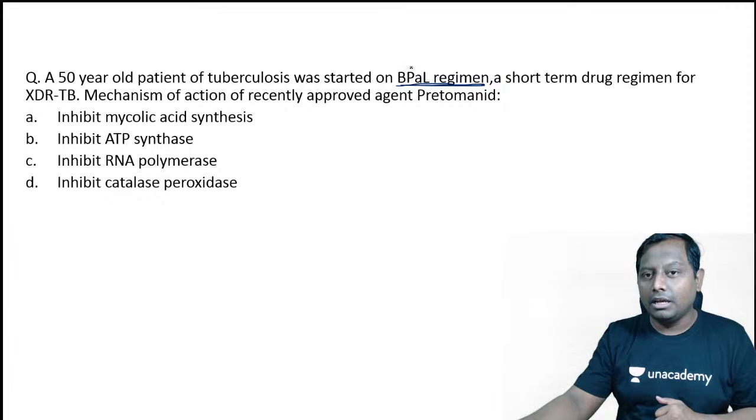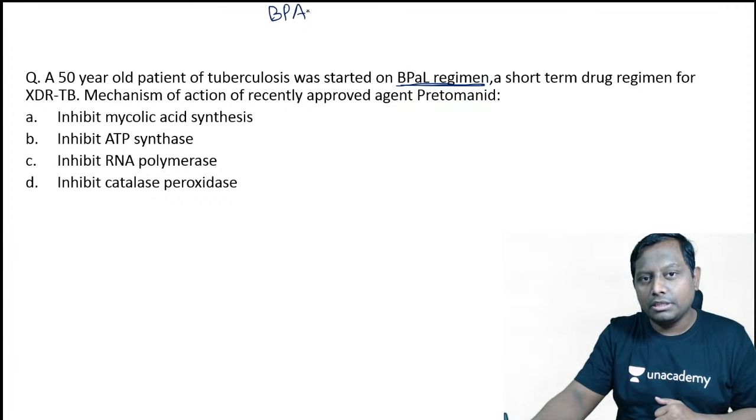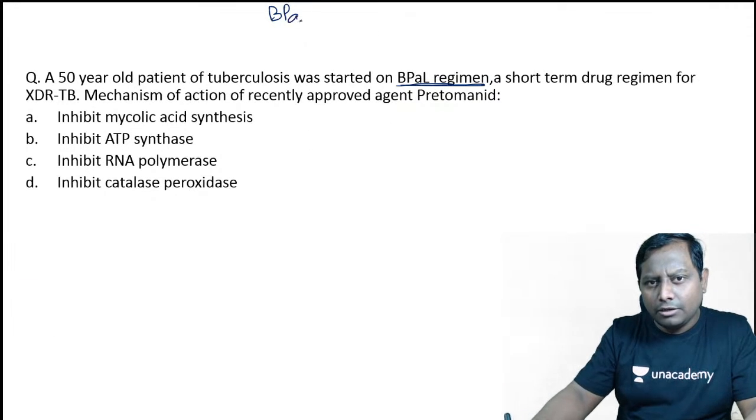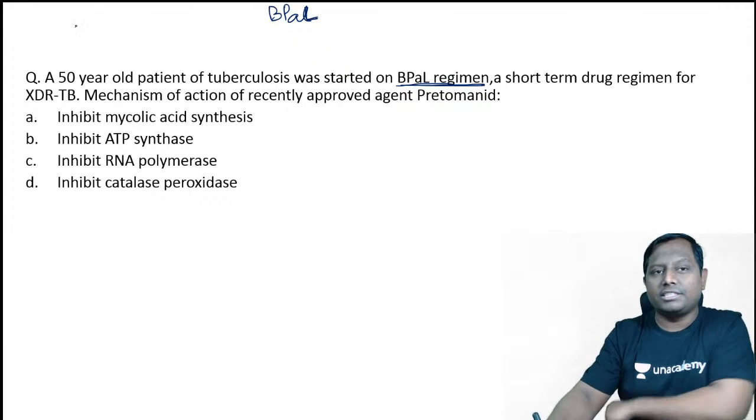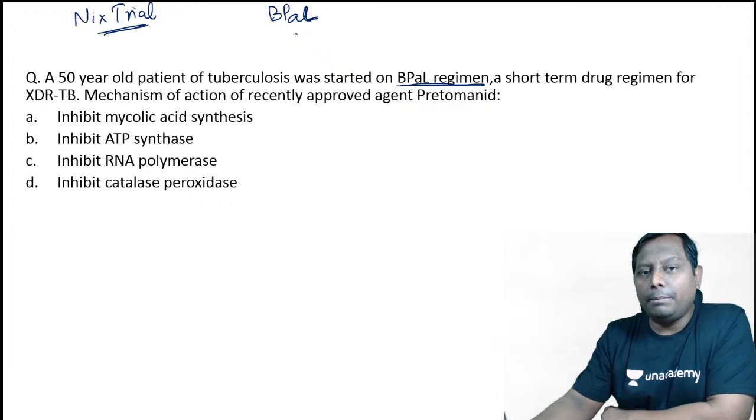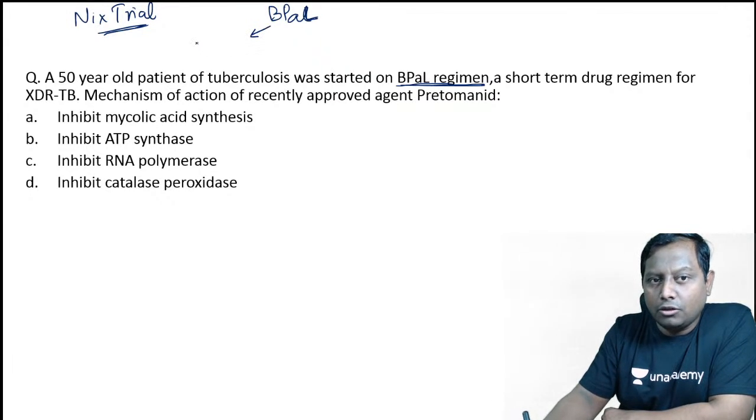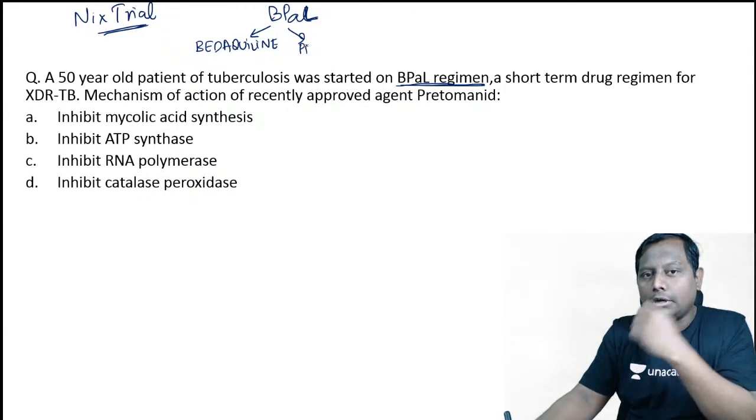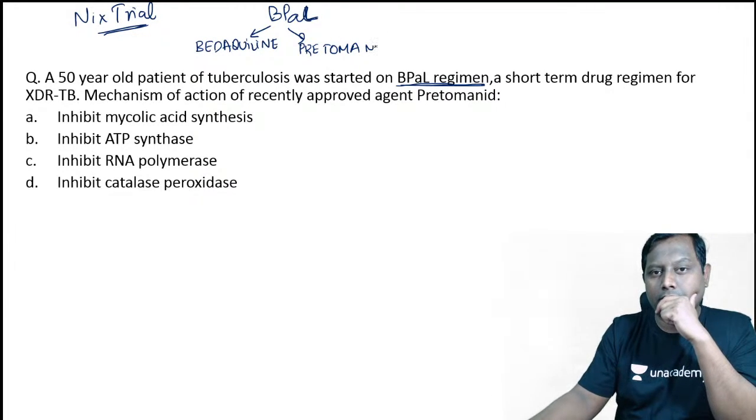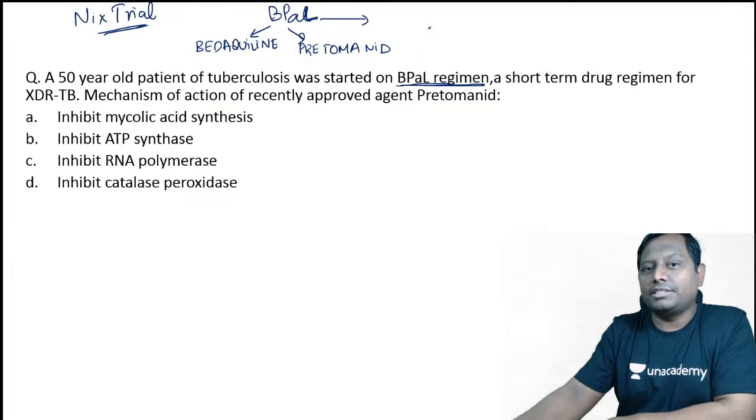So what is the B-Pol regimen that we are having? If you know this, give me a minute please. In the B-Pol regimen, there was a recent trial done in 2018 by the name of the NEET trial, right? I'm sure all of you have heard the name. In the B-Pol regimen, B is bedaquiline, one of the recently approved drugs. P stands for pretomanid, another recently approved drug, and L stands for linezolid.